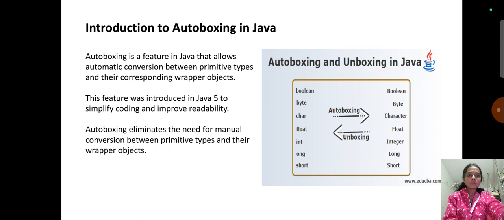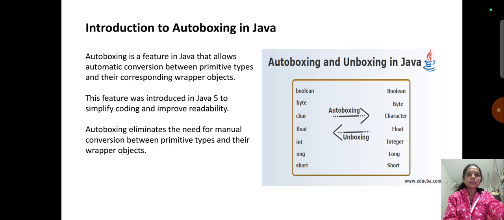Autoboxing is a feature in Java that allows automatic conversion between primitive types and their corresponding wrapper objects. This feature was introduced in Java to simplify coding and improve readability.